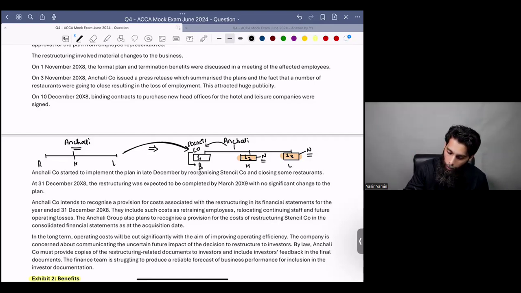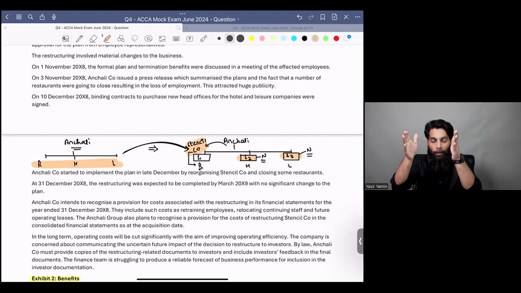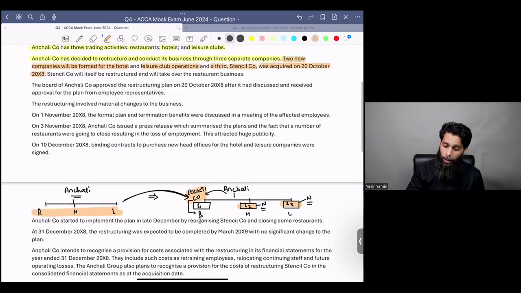Acquisition of Stencil Company may be one of the reasons why they want to restructure. Previously, they would be handling all 3 types of business under one umbrella. But then they acquired their competitor, which was only operating restaurants. So they decided to carve out their restaurants business, put it under the umbrella of Stencil Company, and operate all restaurants under Stencil Company itself. Do you understand what's happening? Give me a yes or a no if you understand.